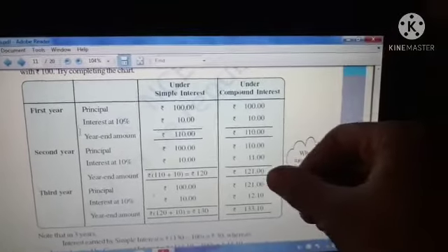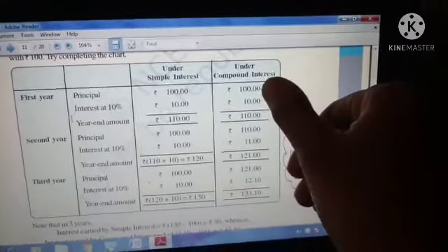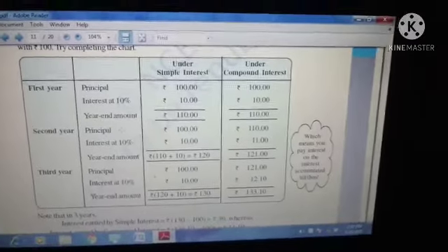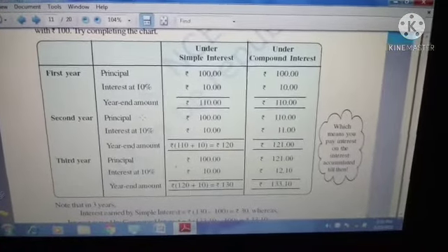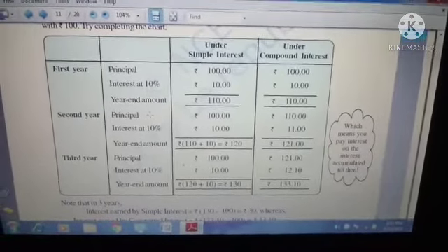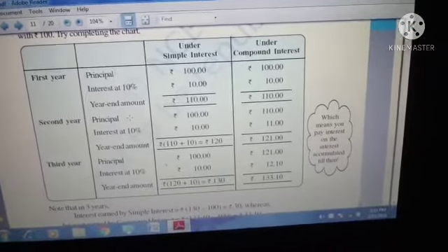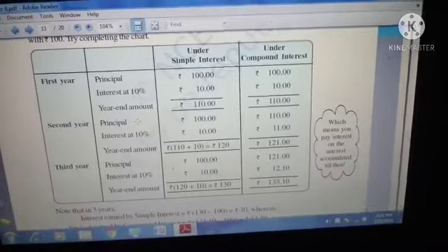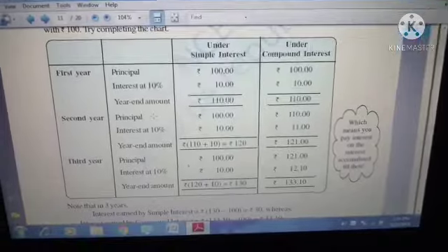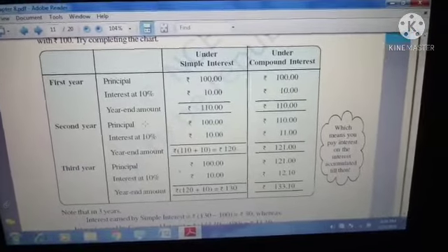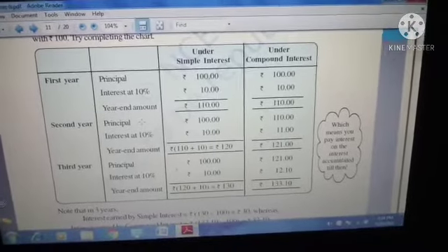So the interest amount will change. In simple interest, we always maintain the same amount of interest. 10 rupees you are paying as interest means this 10 rupees only till the end of that period. But in compound interest, based upon the principal changes, your interest amount will change. So one year, one interest they will say, and we have to pay that.